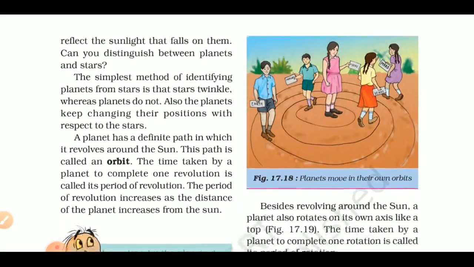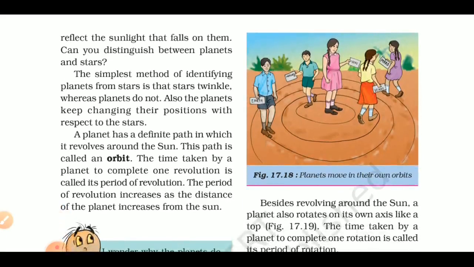And the path around which these planets revolve around the star, around the Sun if we talk about our solar system, is called the orbit. That's called orbit, along which these planets revolve.